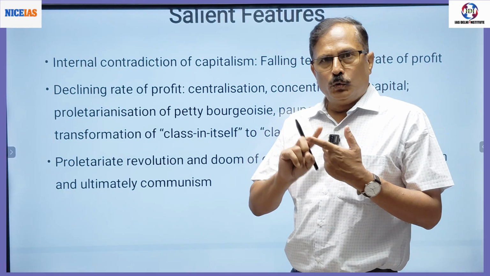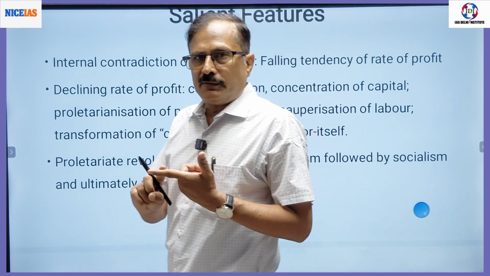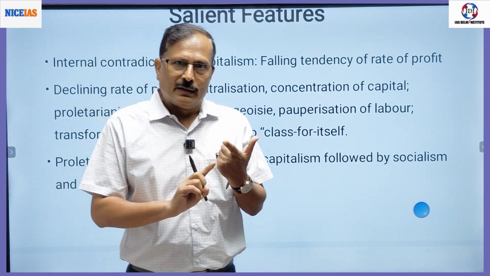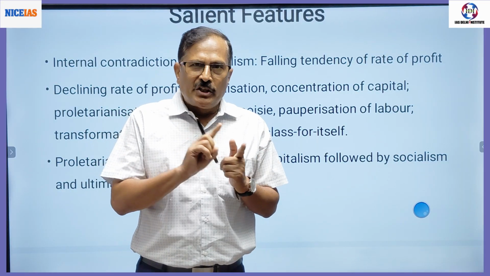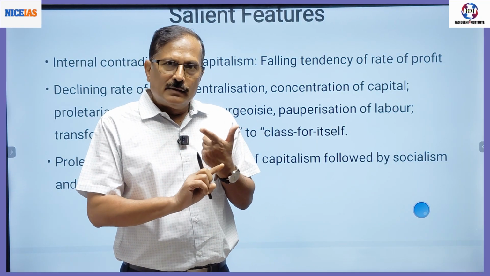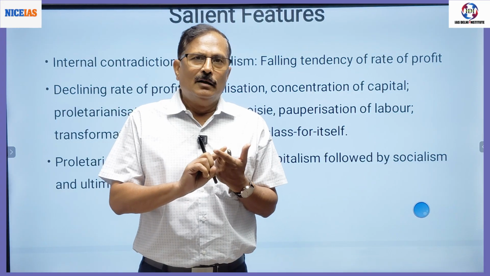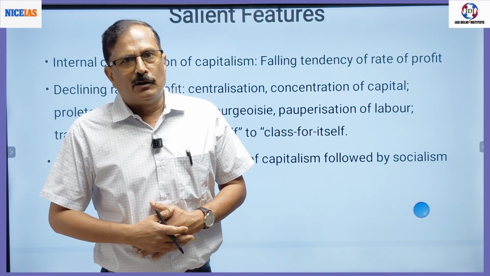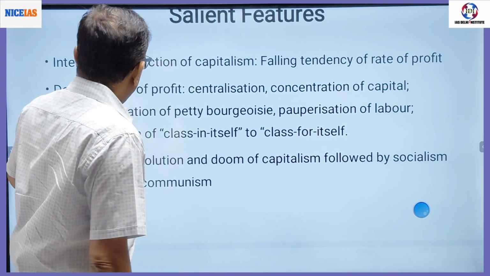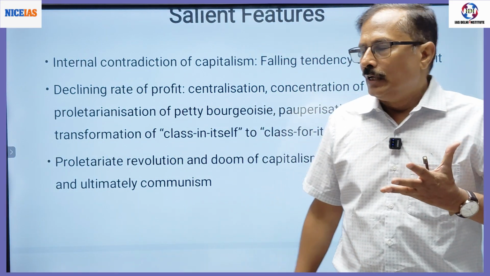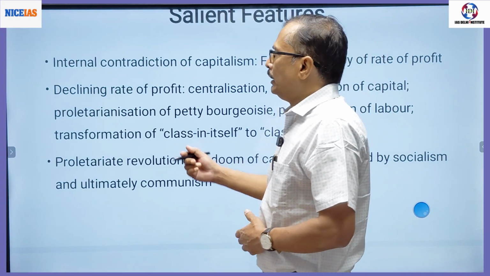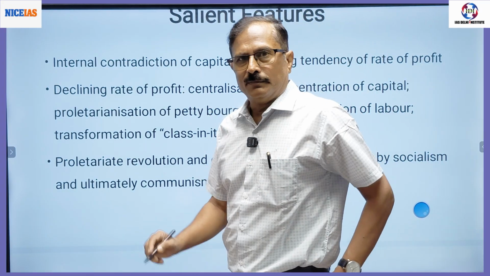Class struggle too is between barons and serfs, and between barons and capitalists. The barons and serfs struggle will not be able to change the society, but the barons and capitalist struggle would finally lead to the establishment of capitalism.